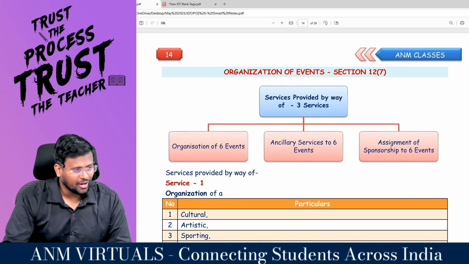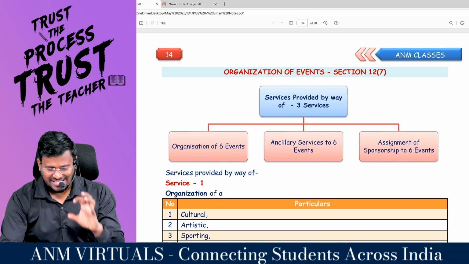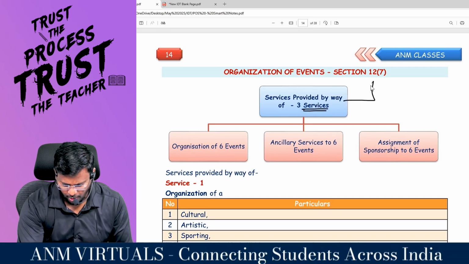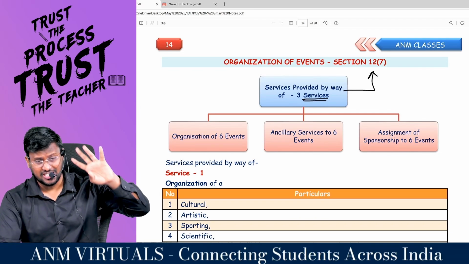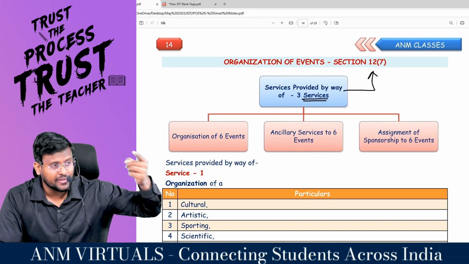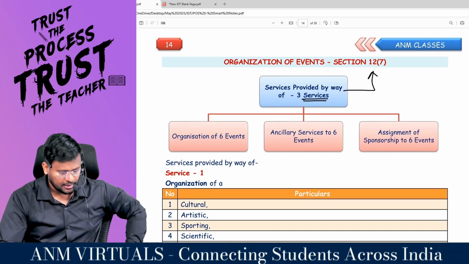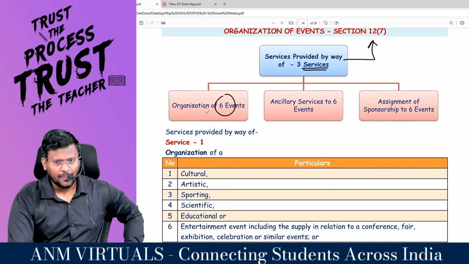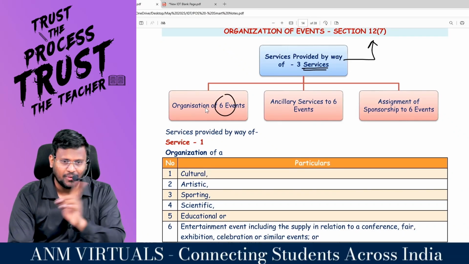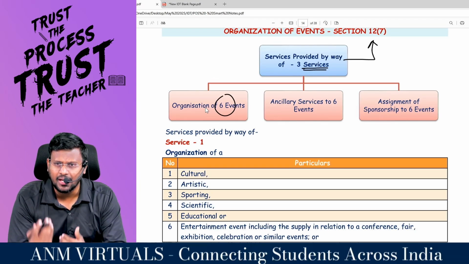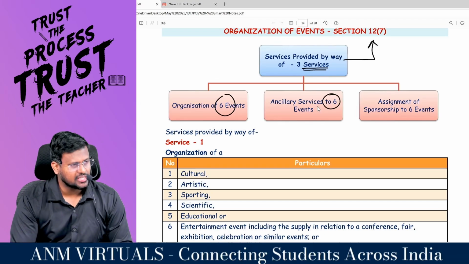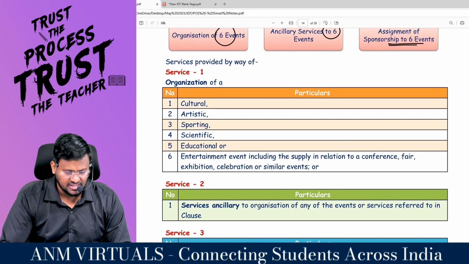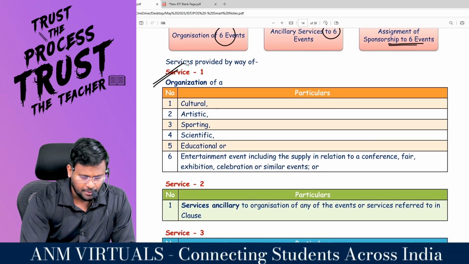So you are an organizer who is going to organize the event. Services provided by way of three services. This person will provide three services. Number 1, organization of what event? Six events. Those six events someone is organizing. Is he a service provider? Ancillary services to how many events? Six events. And assignment of sponsorship to how many events? Six events.